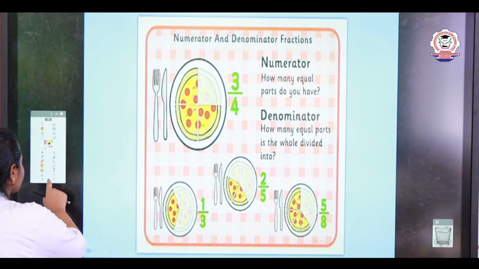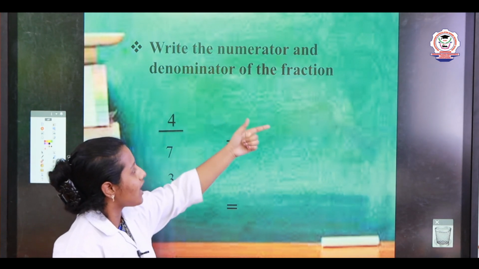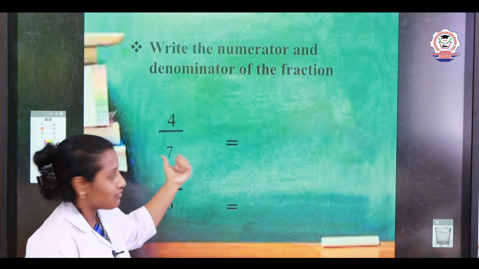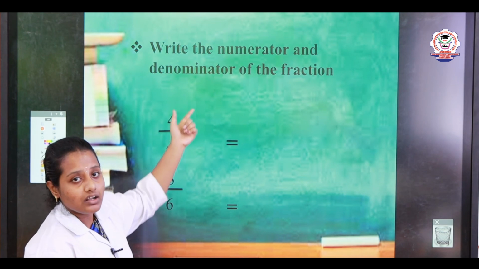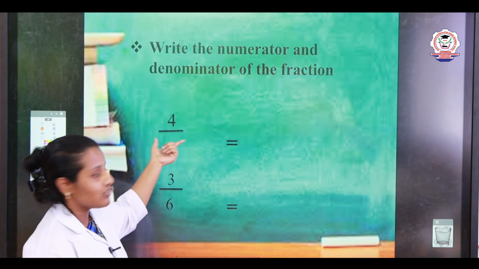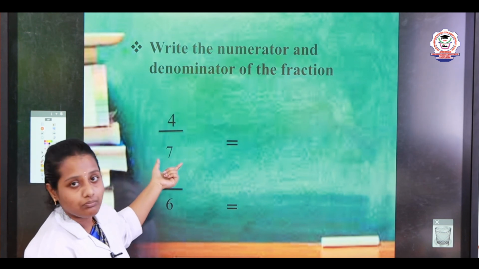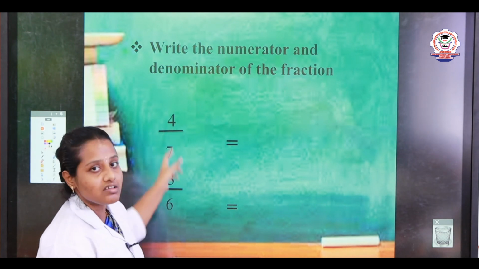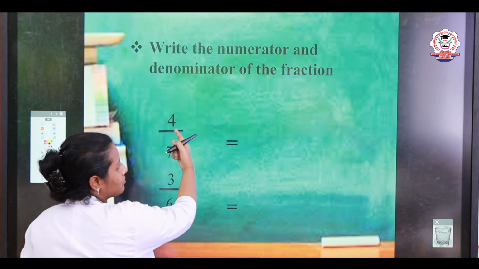Now see some examples. See the first example. Write the numerator and the denominator of the fraction. What are they asking? Write the numerator and the denominator for the given fraction. They have already given us the fraction, so we want to write the numerator and denominator. The division line upper part is the numerator and the division line bottom part is the denominator. Now tell me, my dear, which is the numerator in this fraction 4 by 7? In this fraction 4 by 7, the numerator will be 4.